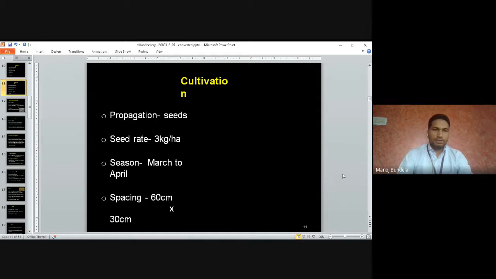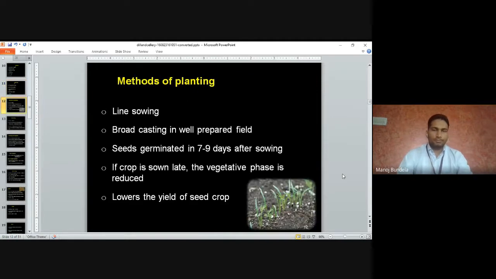Cultivation. It is mainly propagated through seeds. The seed rate is 3 kg per hectare. Season of planting is March to April. The spacing is 60 by 30 centimeters, plant to plant 60, row to row 30 centimeters.